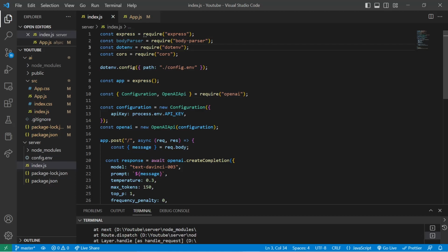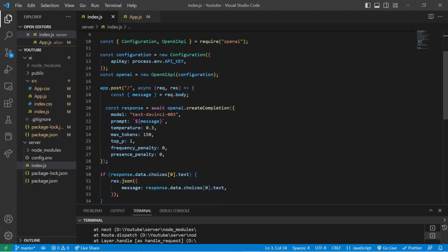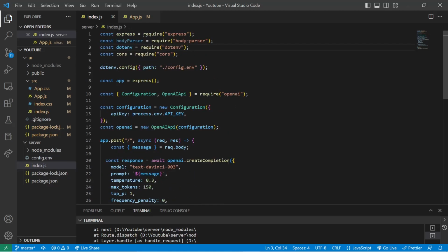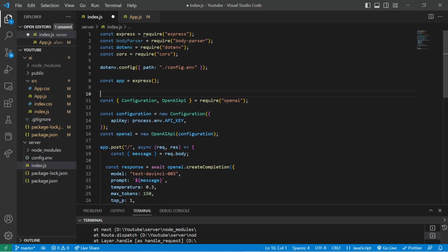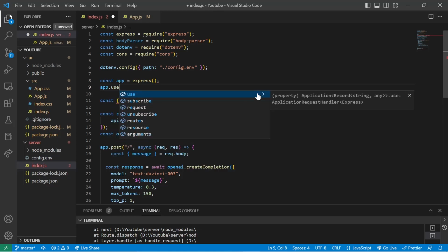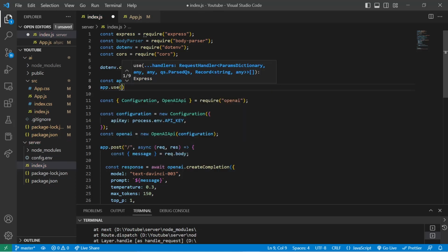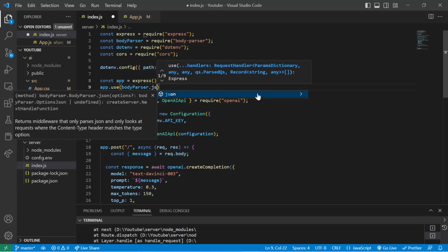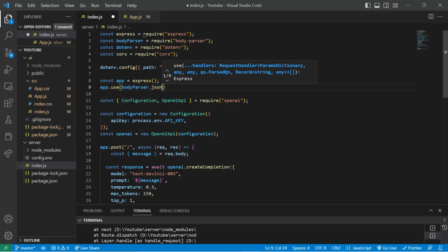So we'll use app.use with body parser, and we'll provide JSON in that, and I guess that should do.